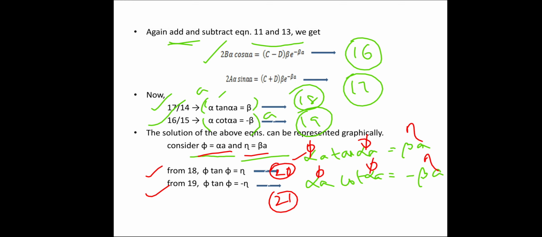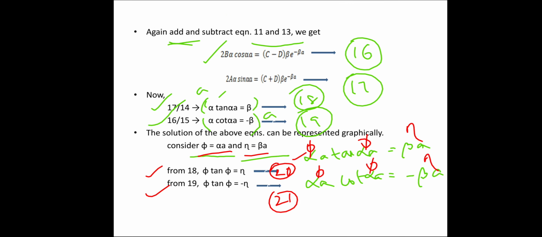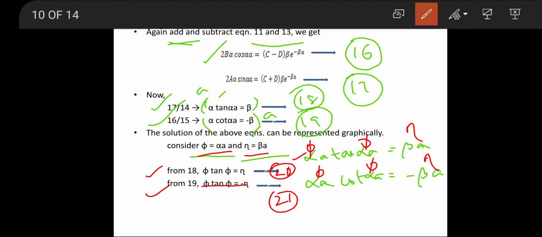So now we finally can represent graphically those solutions. We have two equations, that is phi tan phi equal to eta and phi tan phi equal to, which means this is not tan, small correction. So this equation becomes phi cot phi equal to minus eta. This is not tan, it's a mistake. Phi cot phi equal to minus eta. Therefore equation 20 and equation 21 we are representing graphically.